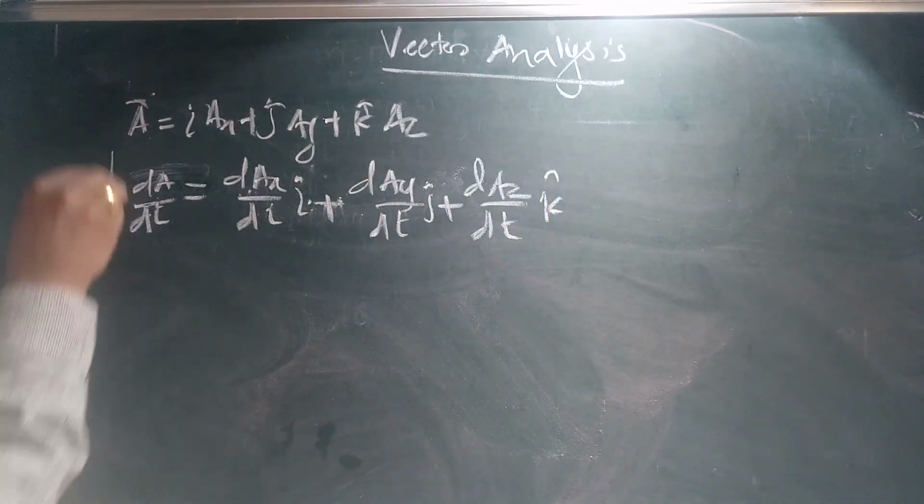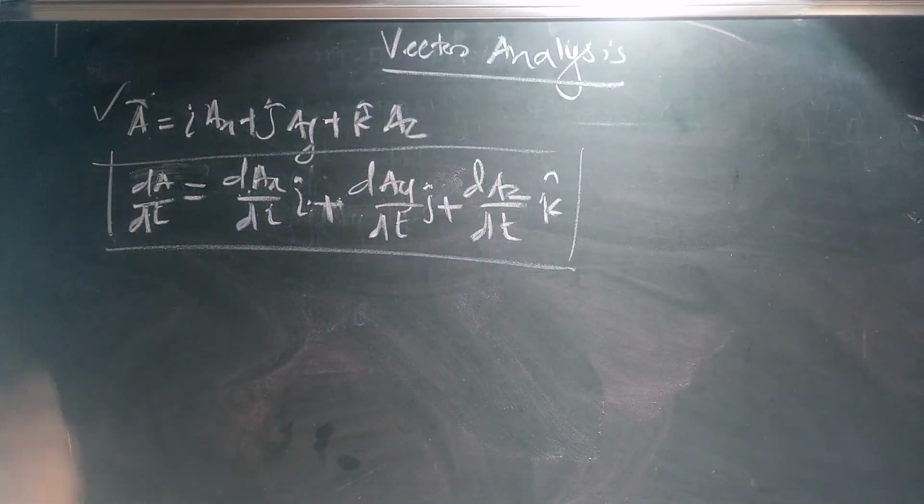So this is the derivative of this vector.